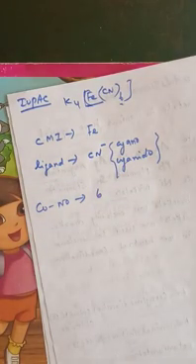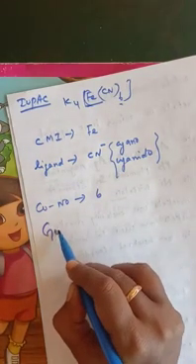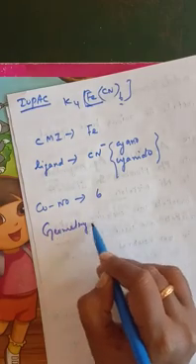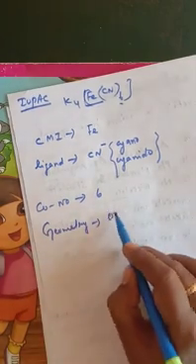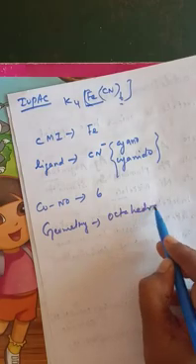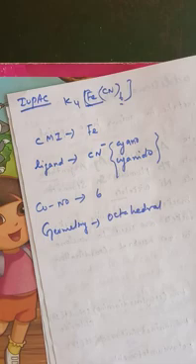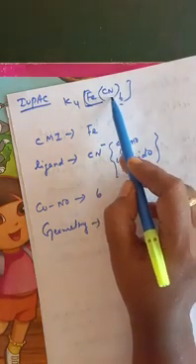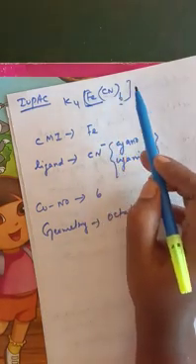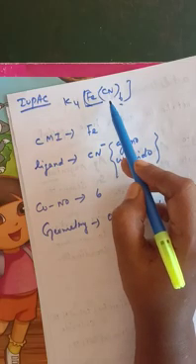And now we are going to see the geometry of the compound. The geometry, what is it actually? 6 means octahedral geometry. And you should know what the complex will be, maybe an anionic complex or a cationic complex. Depending upon the ligand, we predict whether it is anionic or cationic. See here, a negative ligand is there.